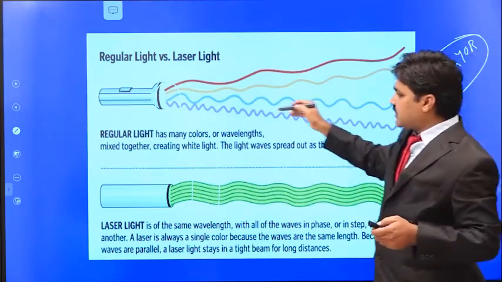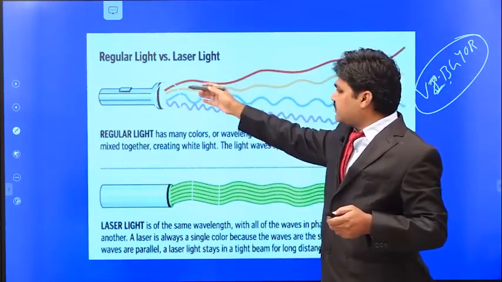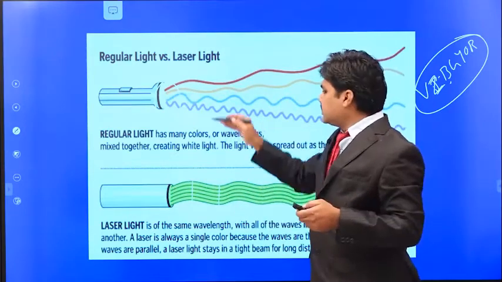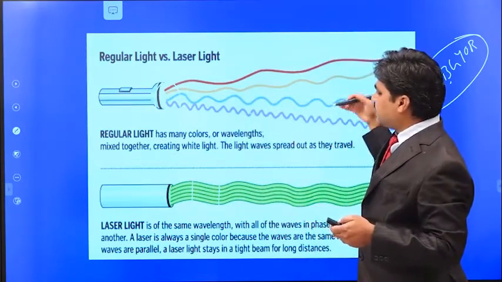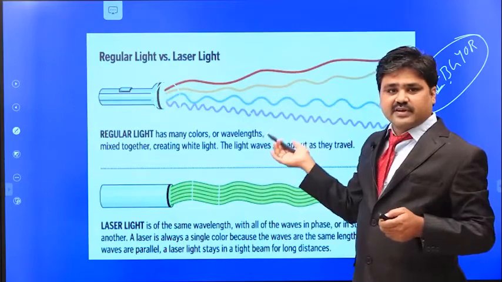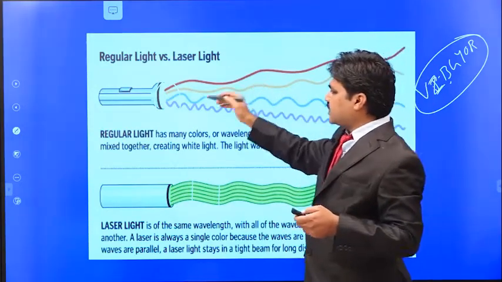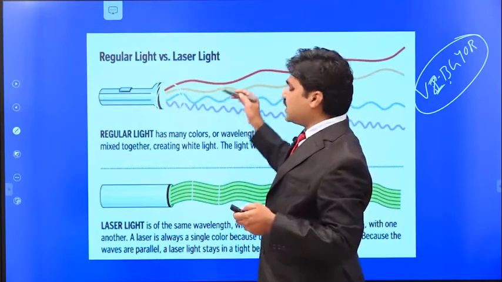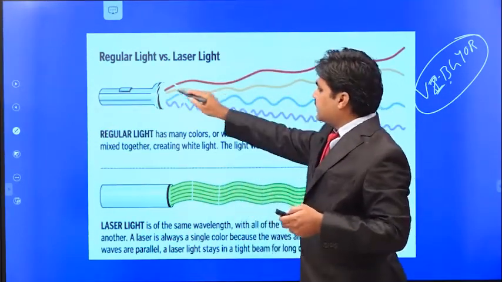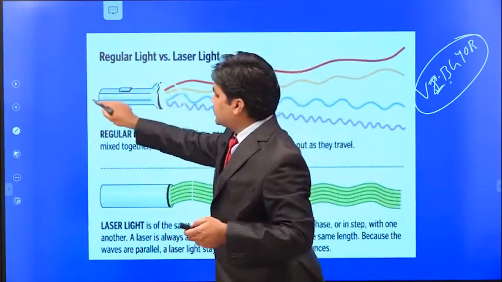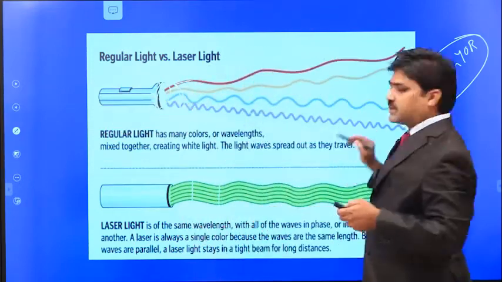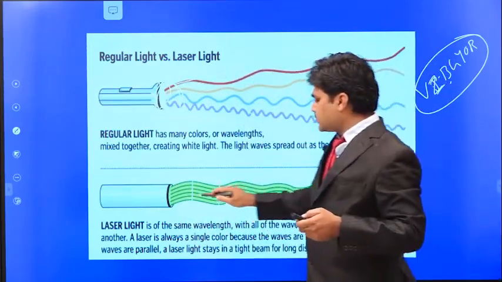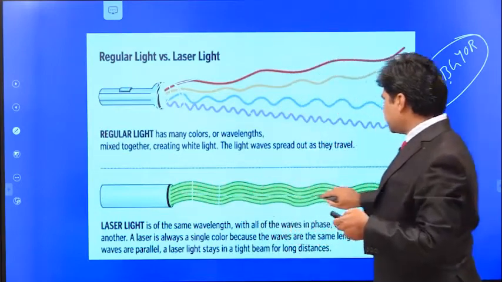These colors have different frequencies, starting from red to violet. So these waves travel with different frequencies and different wavelengths. They move randomly, and we cannot control this process, the spontaneous emission. They will move in random directions. That's why when the torch light is on, the light will spread like a cone shape. But in case of a laser source, it will travel in only a single direction.